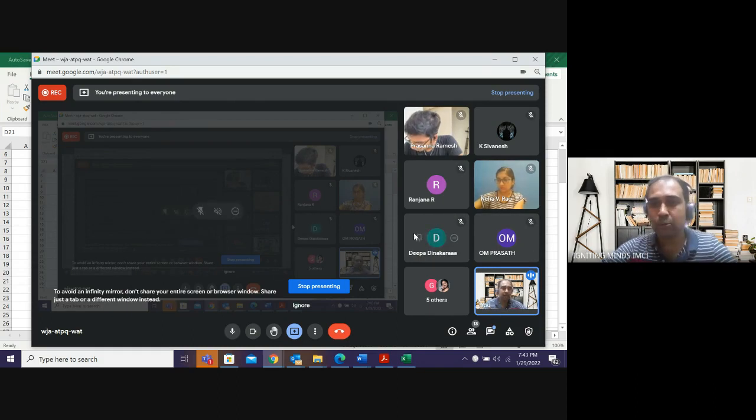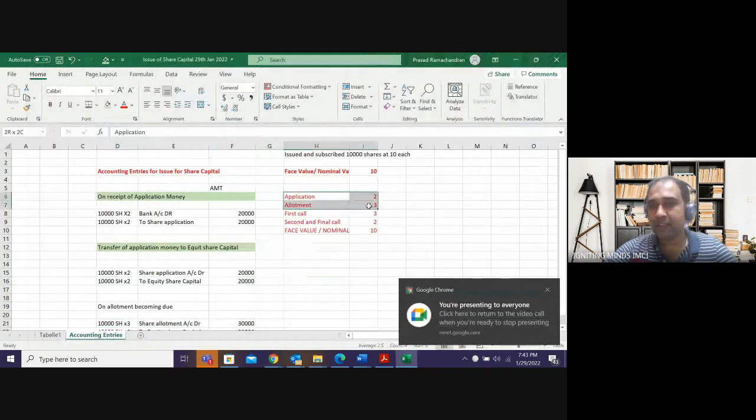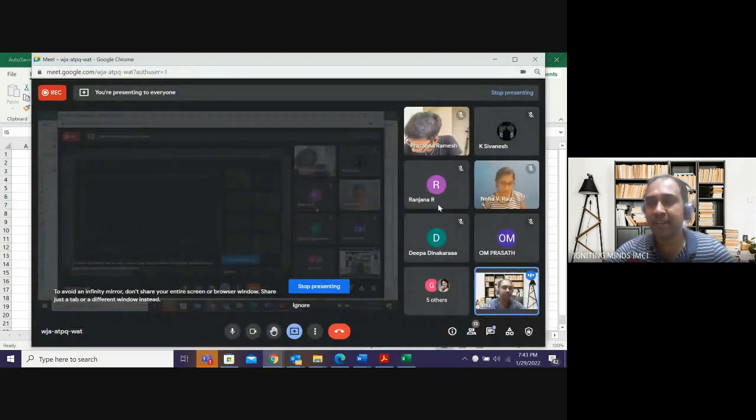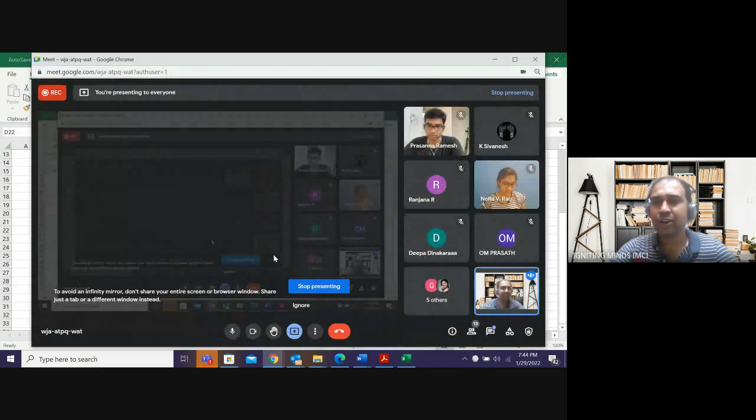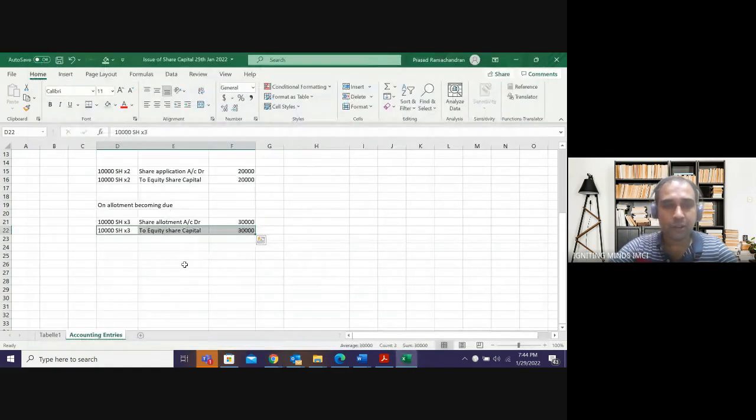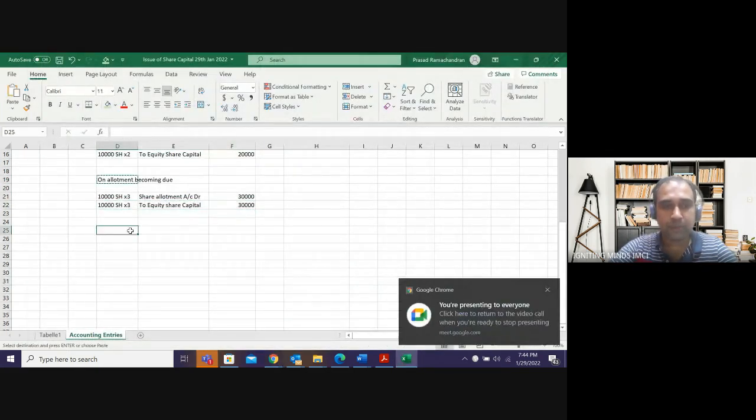Okay. After making the allotment, how much should my capital be? My capital should become 5 rupees for 10,000 shares, so 10,000 into 5, 50,000 rupees after allotment. So 20,000 I credited in application, and now 30,000 I'm going to credit to capital. Again, the same logic: the increase in capital has to be recorded. Allotment is a temporary account; it will get cancelled the moment I receive the amount. The next entry will be on receipt of allotment money.